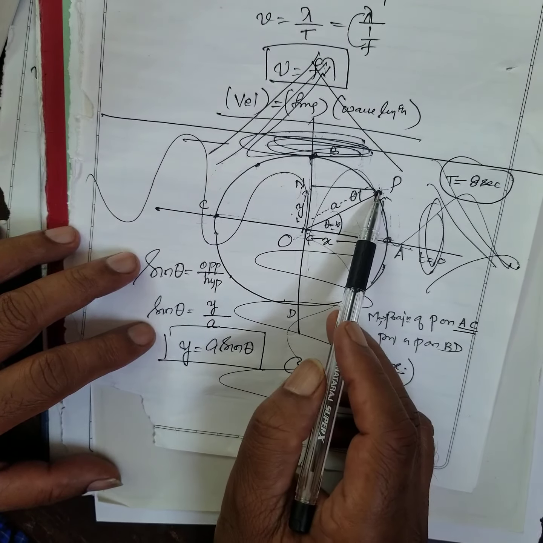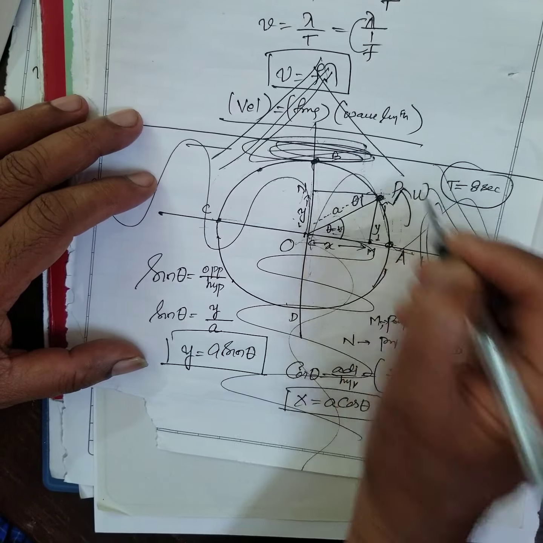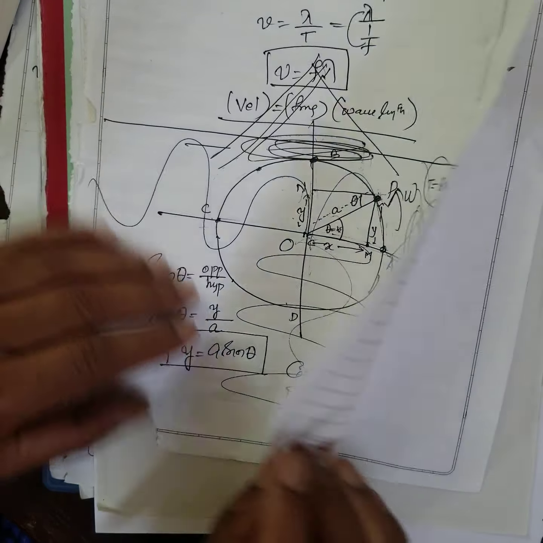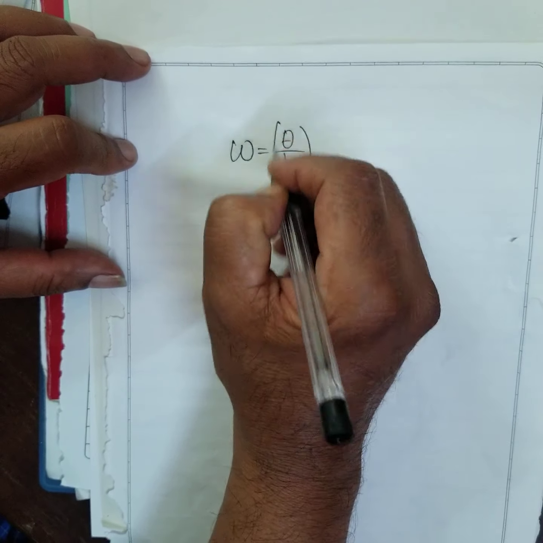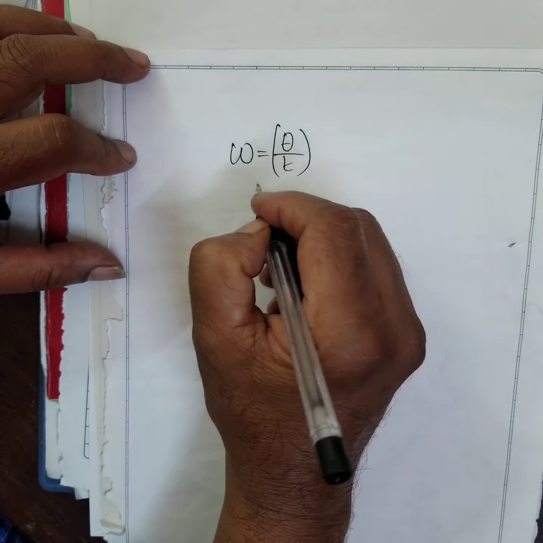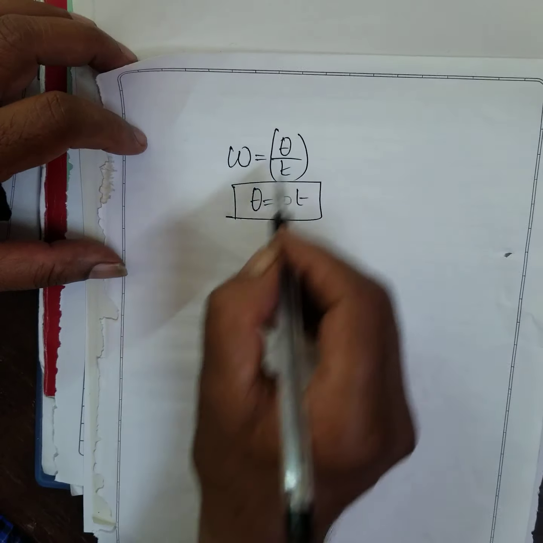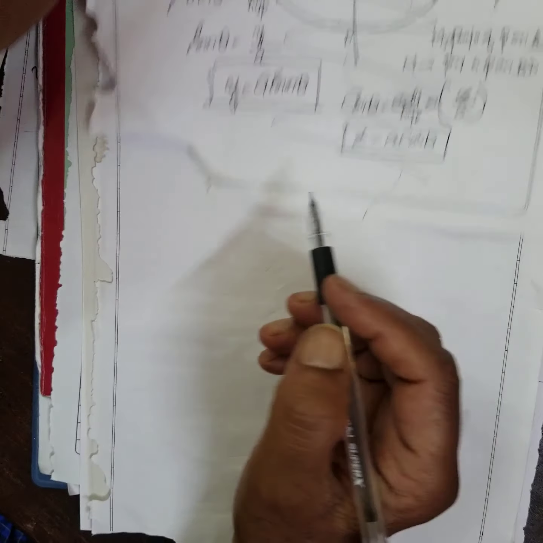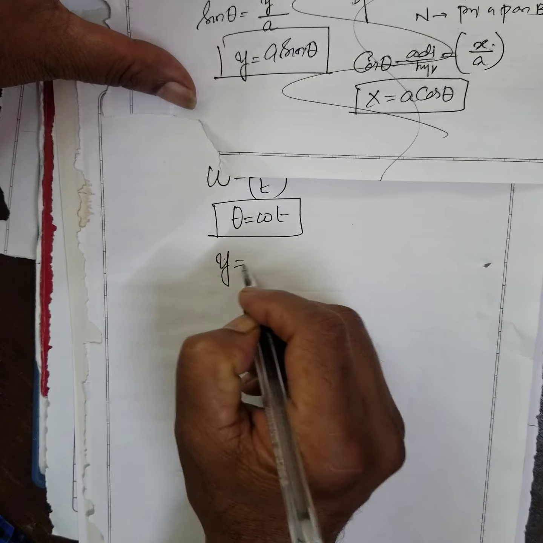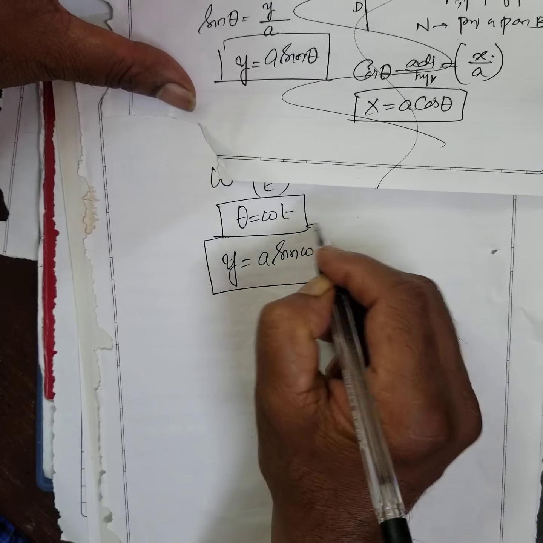of radius A with an angular frequency. What is the angular velocity? Omega. What is called angular velocity? Again, a new concept has come back. Angular velocity is the angle divided by the time taken. Therefore, theta is equal to omega t. It is called the angle covered. Here what do I write? Y is equal to A sin theta, which is equal to A sin omega t. I write it.